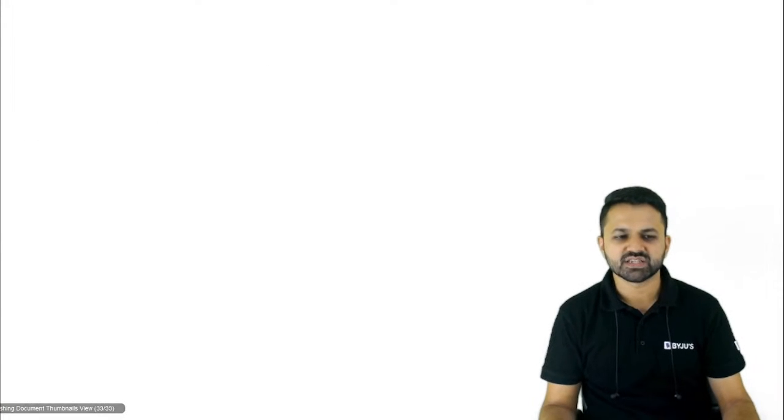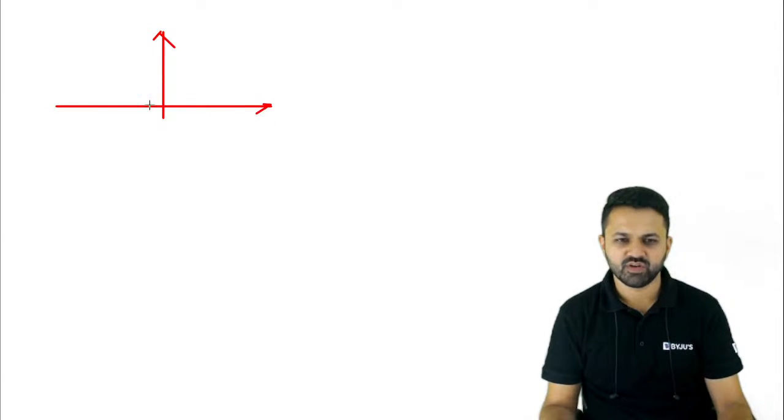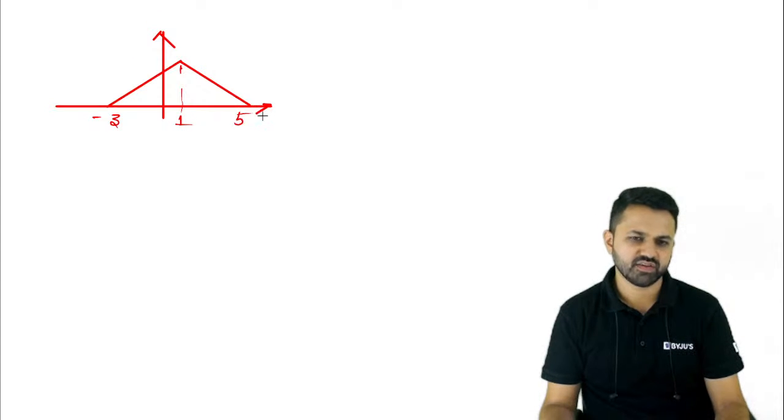So if I ask you to draw this particular signal, how will you draw it? Minus 3, this is 1, and this is 5.